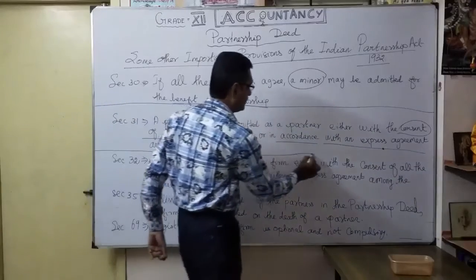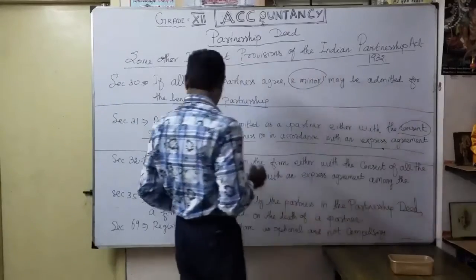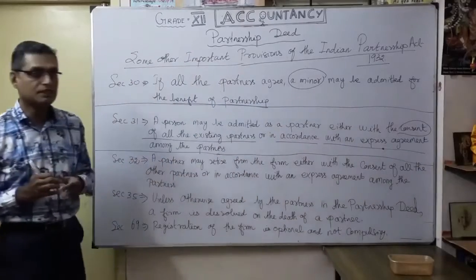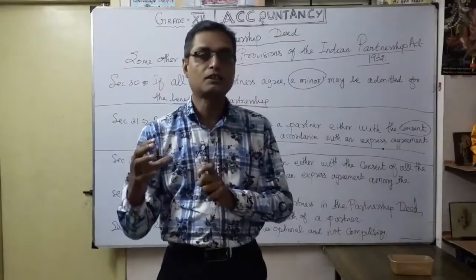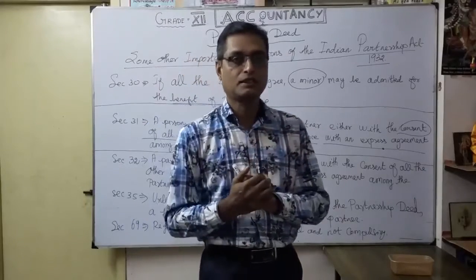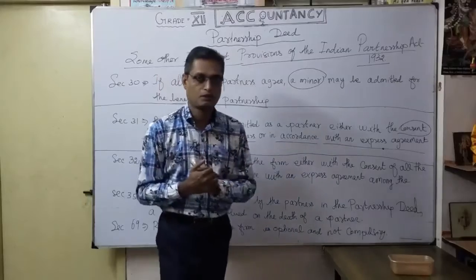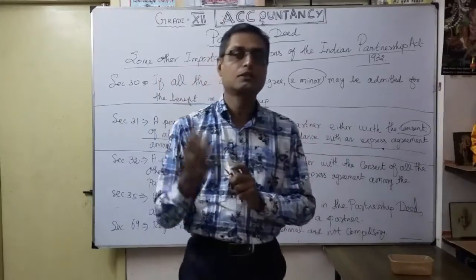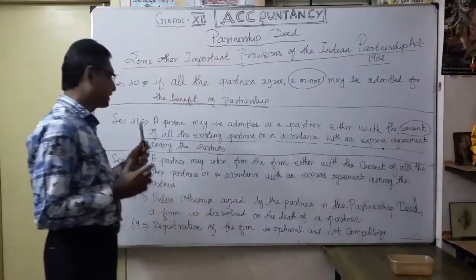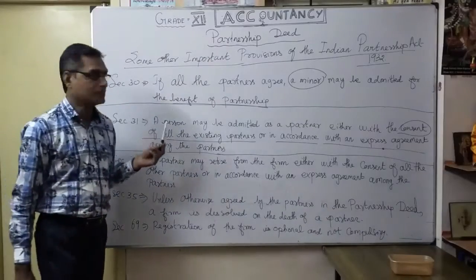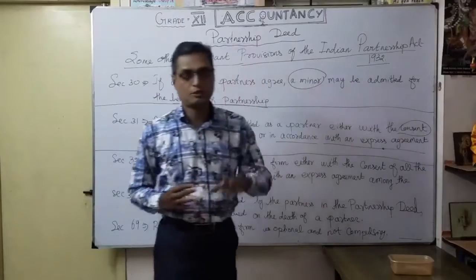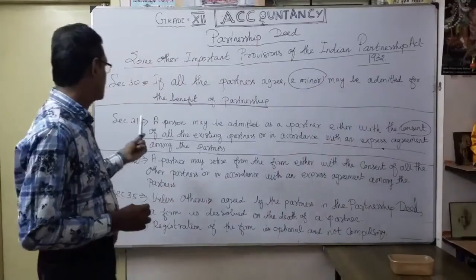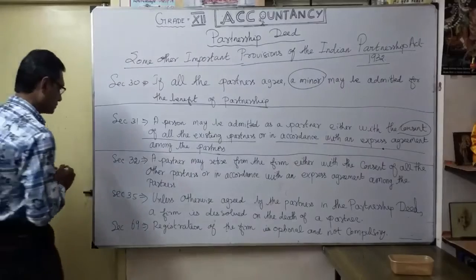Okay. So here what they are trying to say, under section 31 again, with the consent of all existing partners, then only a new partner can enter in the partnership. They can become a partner, new partner, with the consent of all the partners. Section 31 specifies this under the Partnership Act 1932. That's what second is very important. Section 31. So what is section 32?